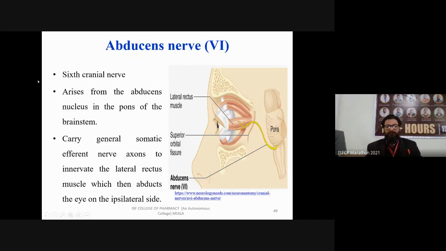This is your lateral rectus muscle. You can see it on the side of the eye. So this is my eye, and this is the muscle that is present laterally.